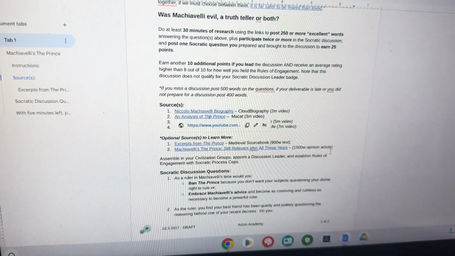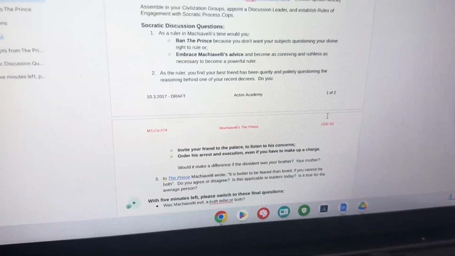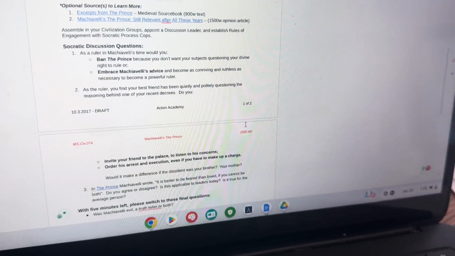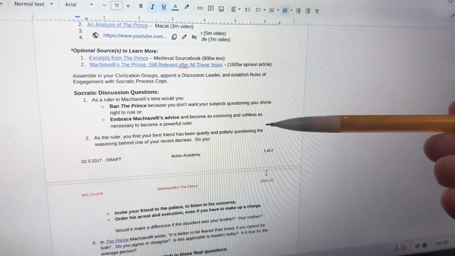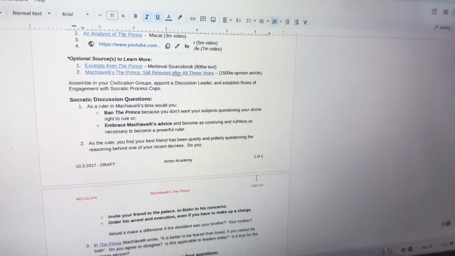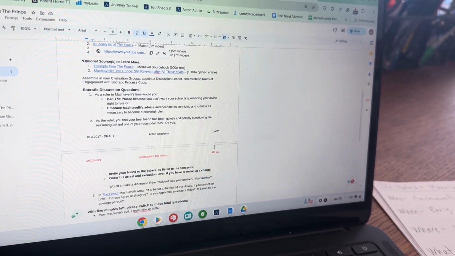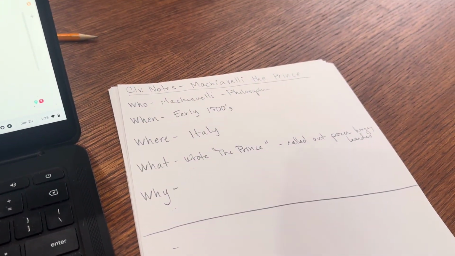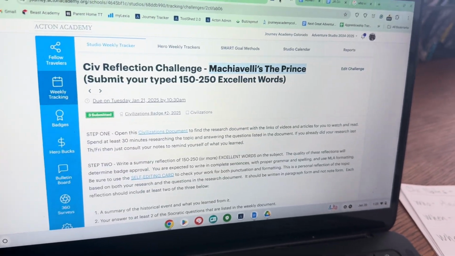And then after we've watched the videos, we can see that there's some Socratic discussions down here, where it's asking you, what would you do if you were Machiavelli? Would you have banned it because you don't want the subjects questioning the divine right to rule of the kings, or would you have embraced it even though it might stir up dissension among the people and an overthrowing of the king? So it's going to go through and ask you, but these are really the second part. The first challenge is getting your thoughts on paper and understanding the big picture. The second challenge in the badge is writing out your 250 words.